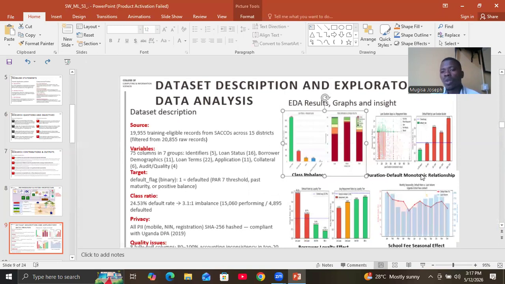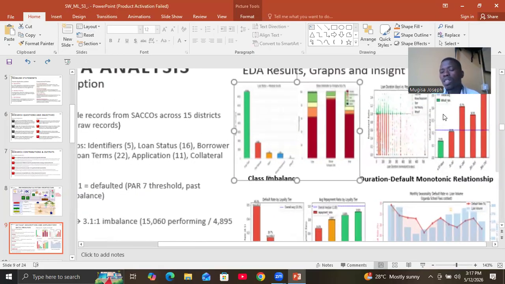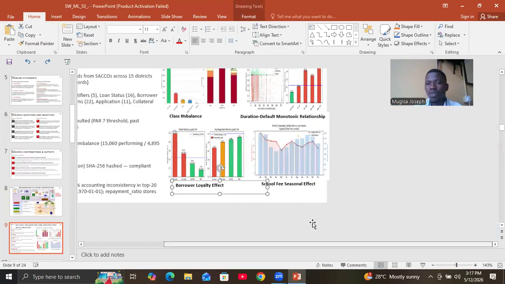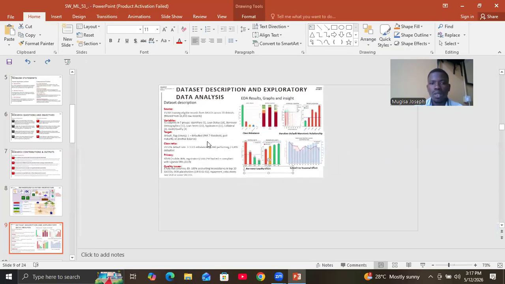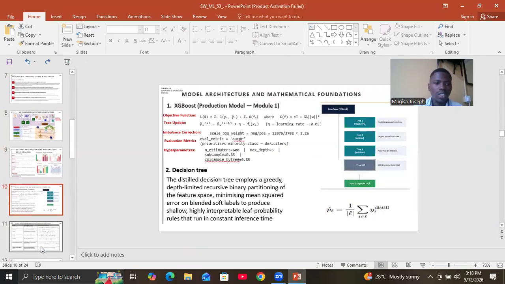And then here we look at it, and although it is not clearly a monotonic relationship, there is a clear linear relationship here, whereby as the loan duration increases, the default rate also increases significantly. We also have the school fees seasonal effect, whereby you look at it in January, the loan counts increase and the default rate also increases. This gives us a clear modeling decision of putting a school fees mask in our feature engineering.